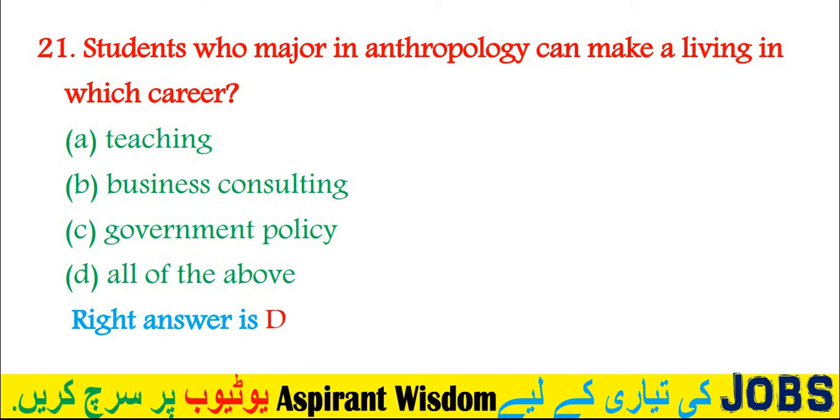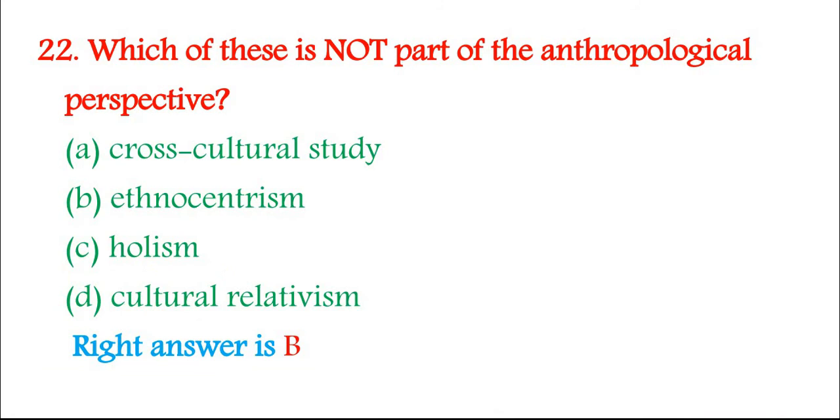21. Students who major in anthropology can make a living in which career? A. Teaching, B. Business consulting, C. Government policy, D. All of the above. Right answer is D. 22. Which of these is not part of the anthropological perspective? A. Cross-cultural study, B. Ethnocentrism, C. Holism, D. Cultural relativism. Right answer is B.